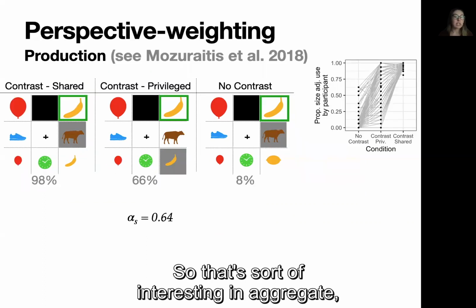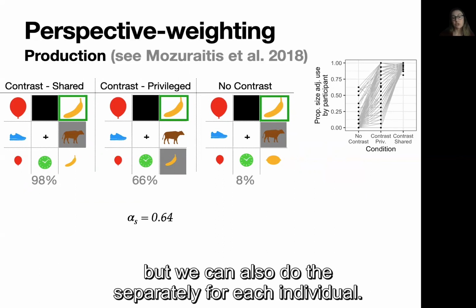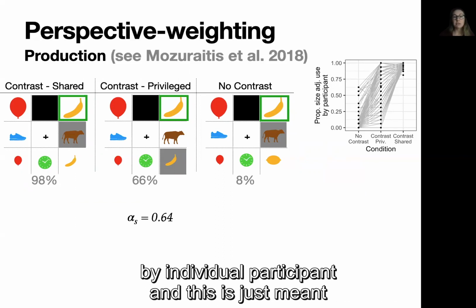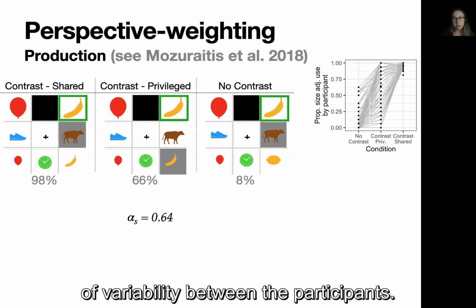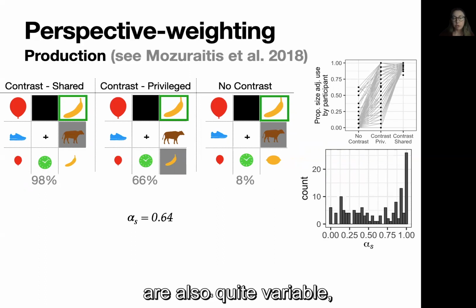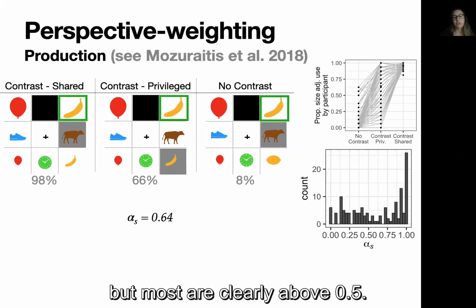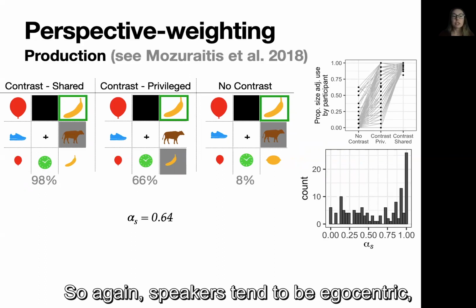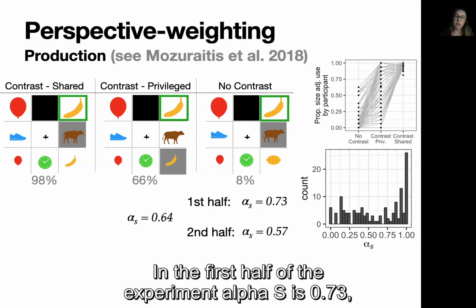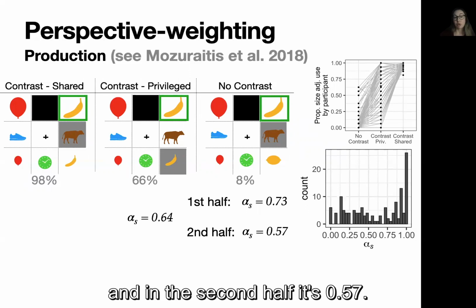So that's sort of interesting in aggregate, but we can also do this separately for each individual. On the right there, I'm plotting the probabilities of using an adjective in each condition by individual participant. And this is just meant to illustrate that there's clearly quite a lot of variability between participants. And so as you might expect, the individual speaker alphas are also quite variable, but most are clearly above 0.5. So again, speakers tend to be egocentric. But it's interesting to note that they get less egocentric over time. In the first half of the experiment, alpha s is 0.73, and in the second half, it's 0.57.